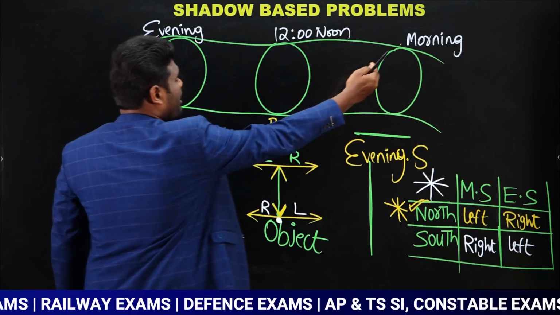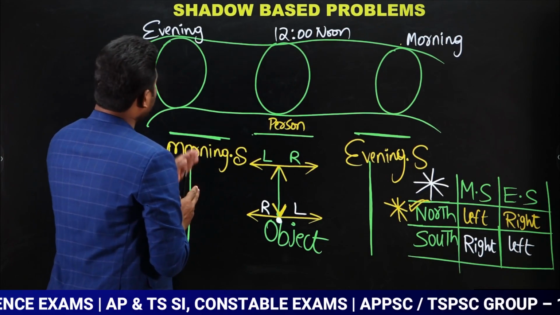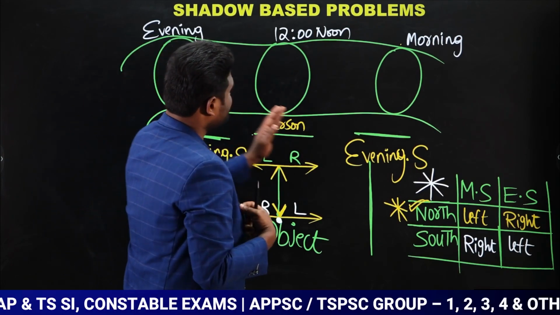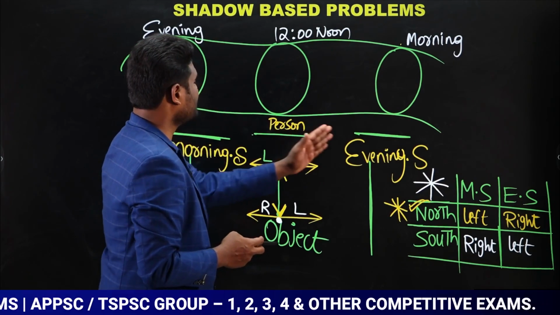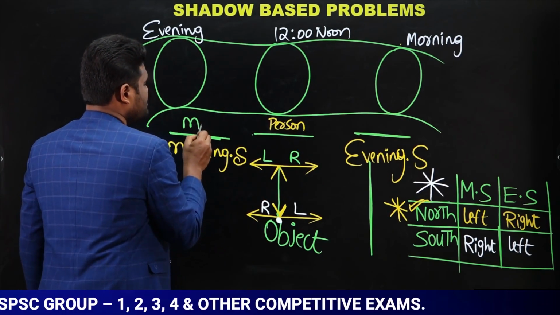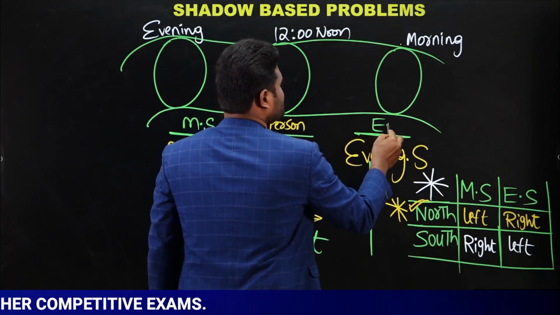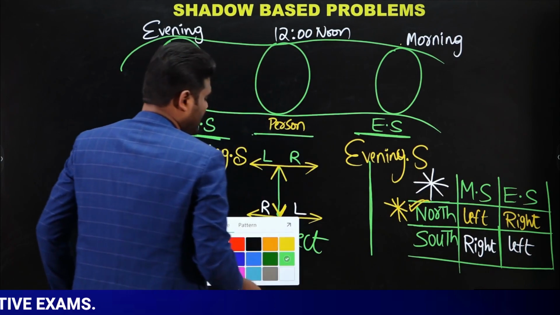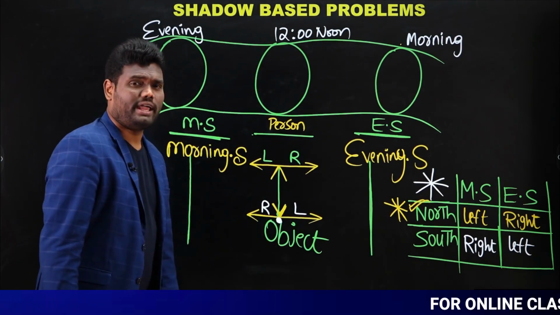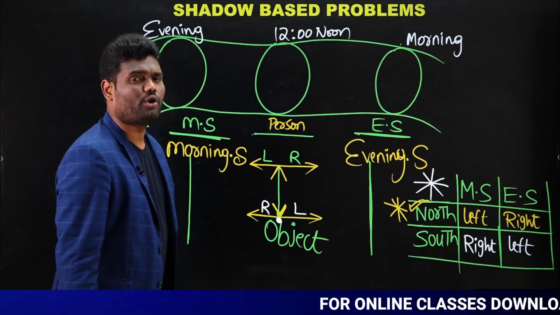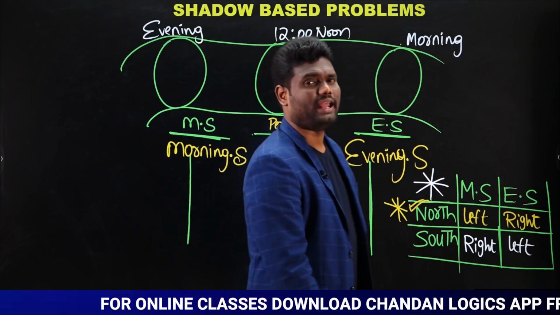Why? In the morning time the sun will be in the east, so the shadow will be on the west. In the evening time the sun will be on the west, so the shadow will be on the east. So this is the person, this is the morning shadow, this is the evening shadow. Now observe carefully. If I say one morning a person found his shadow in front of him.